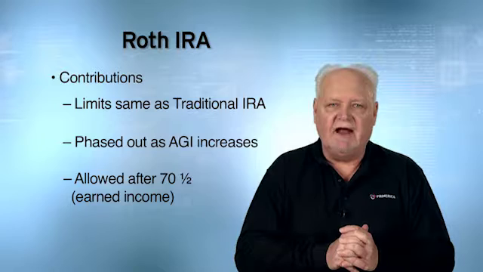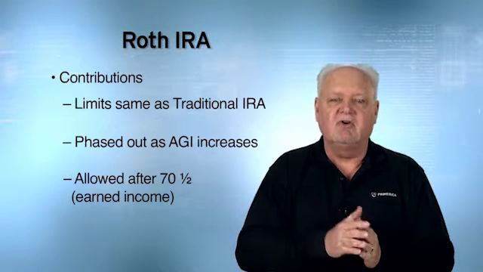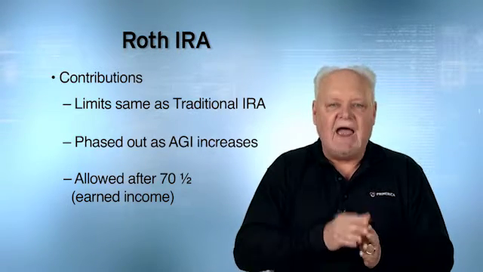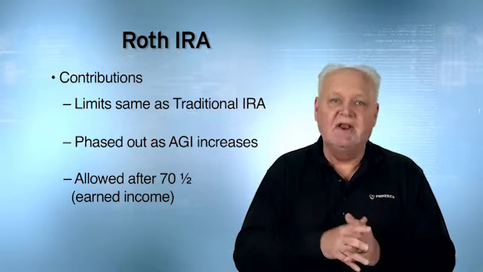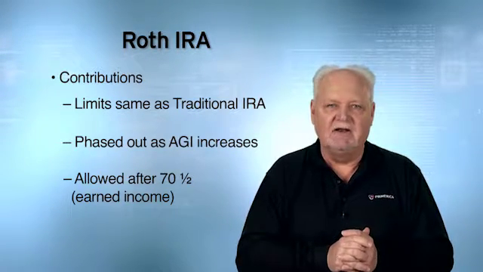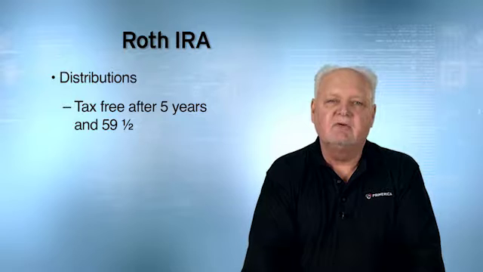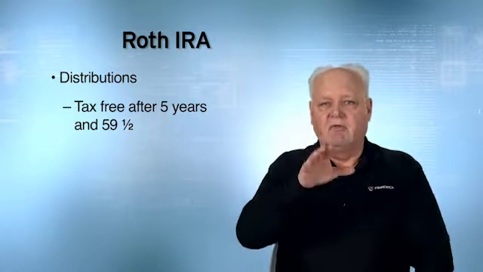With a Roth IRA, you can continue to contribute after the age of 70 and a half, as long as you have what? Earned income. Now, distributions will be tax-free as long as when you take the money out, you've had the money in the account for 5 years or more and are 59 and a half years of age or older. So both of those things have to be satisfied.